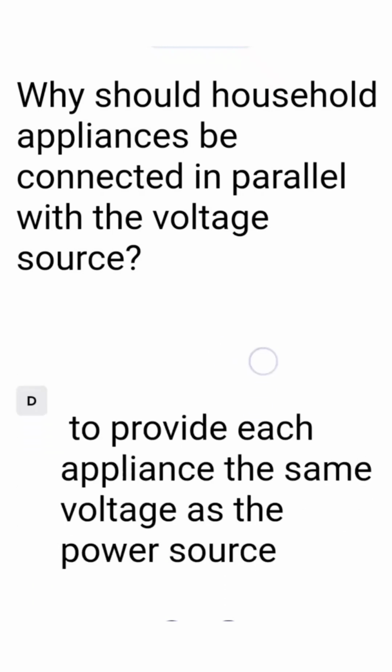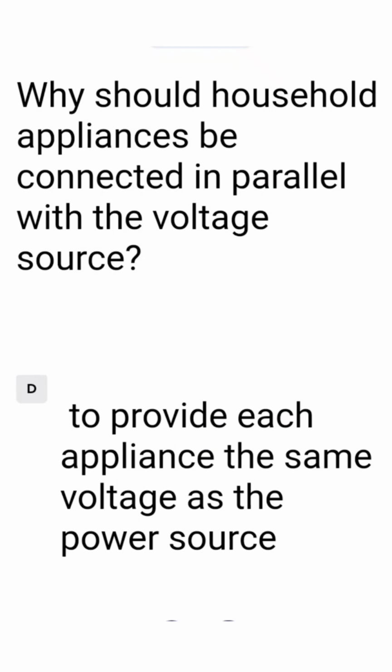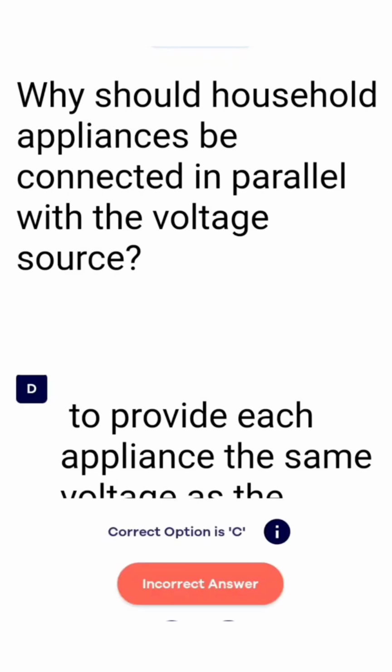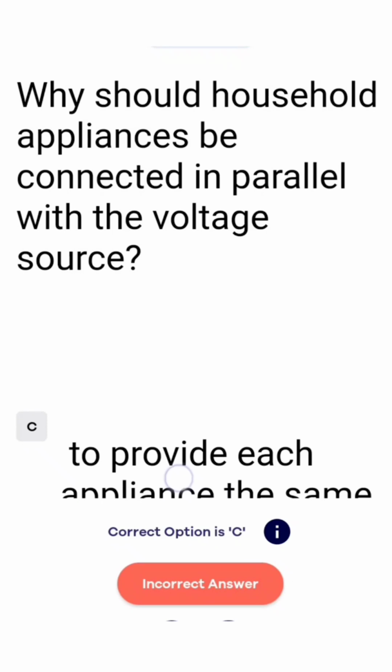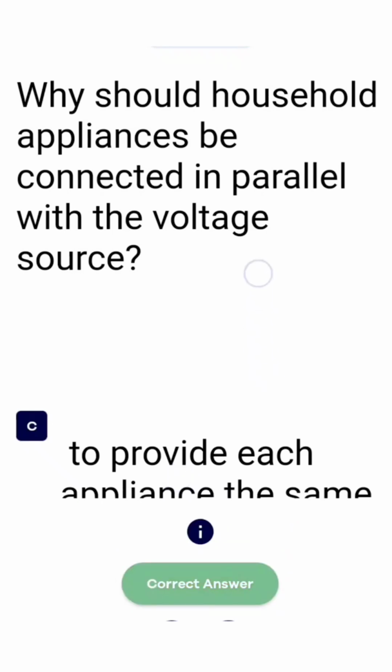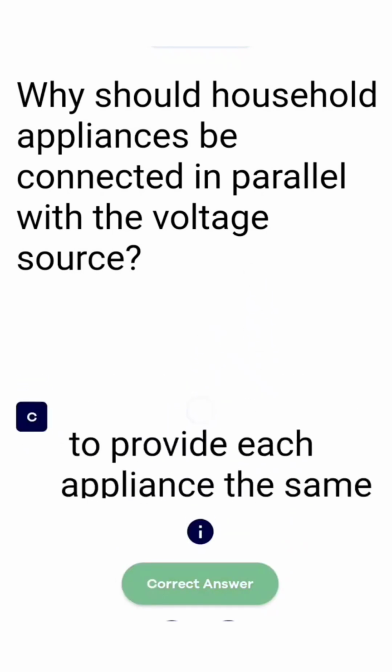Option D is incorrect. So option C is the correct answer, so we tick at option C.